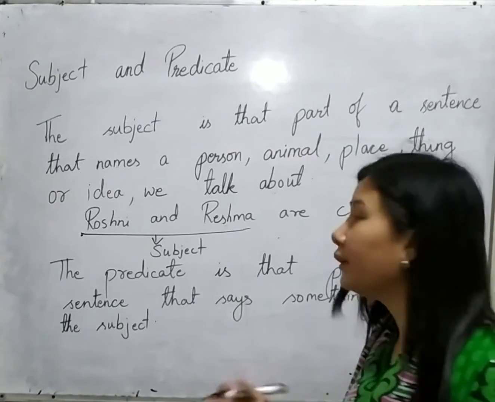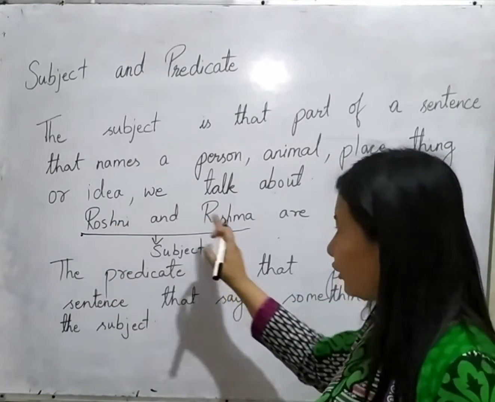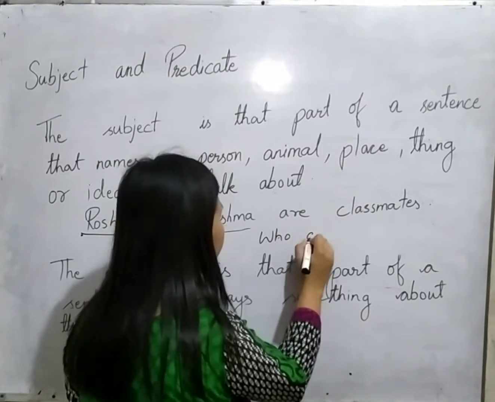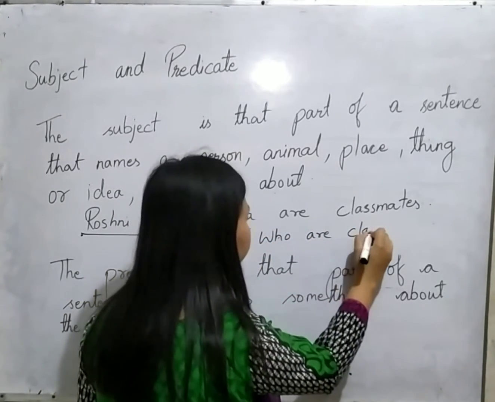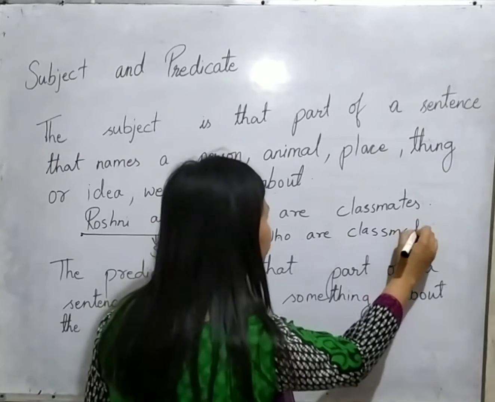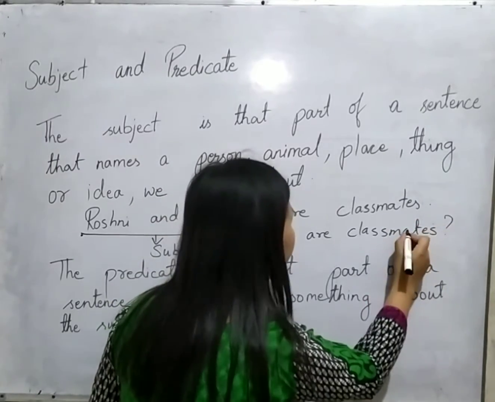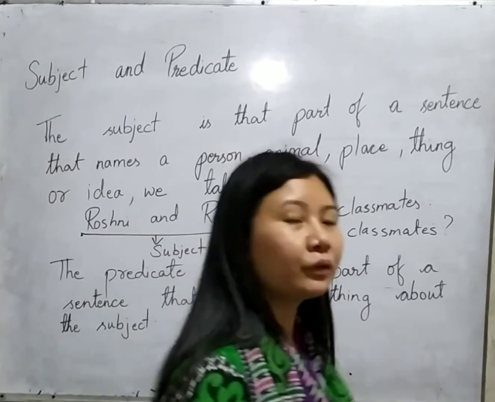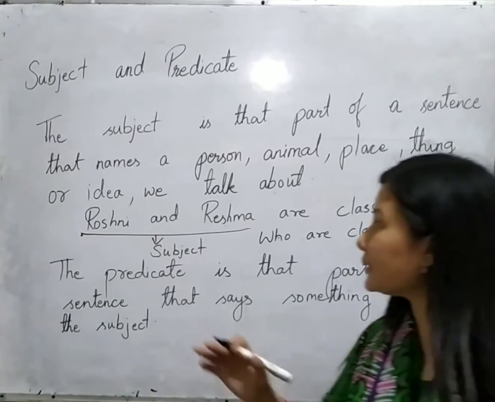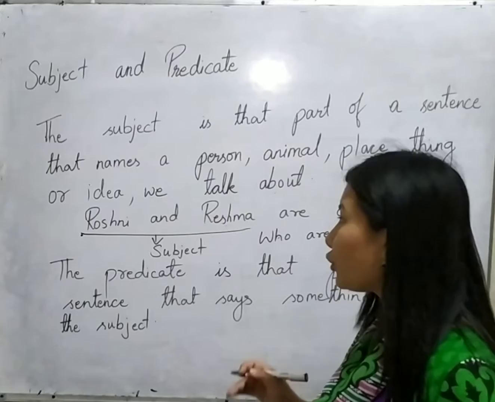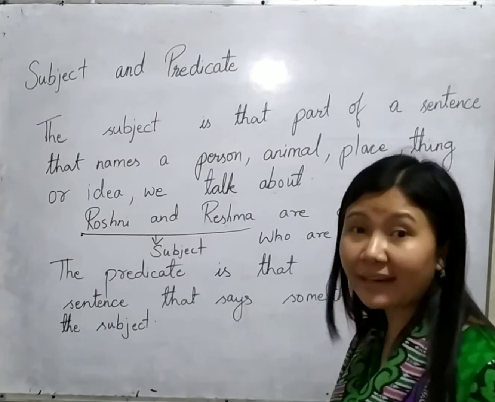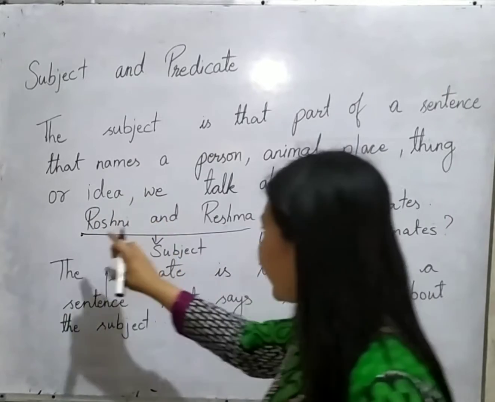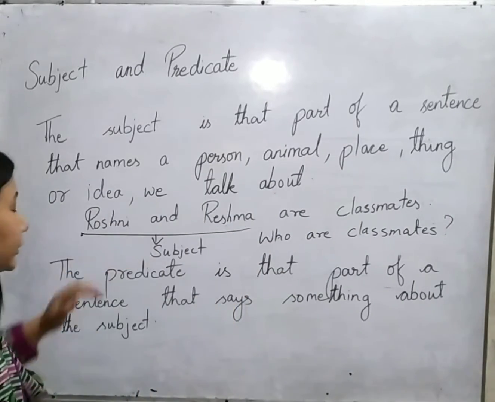About whom are we talking? We are talking about Roshni and Reshma. If I ask who are classmates, then automatically the answer you will give me after looking at this board is that Roshni and Reshma are classmates. So this portion that I have underlined is the subject of the sentence.